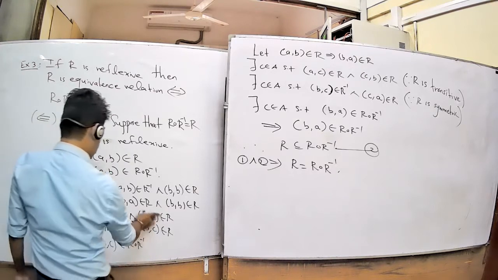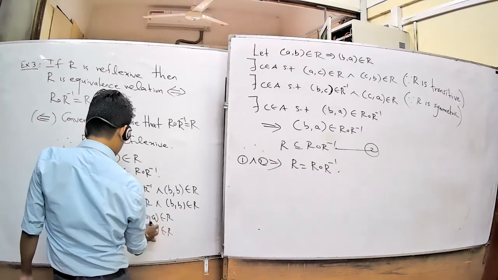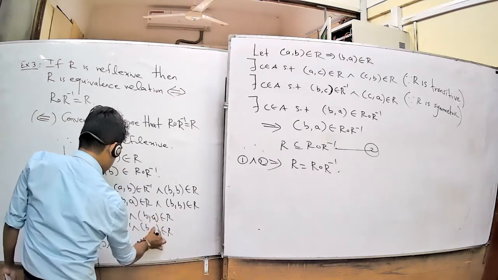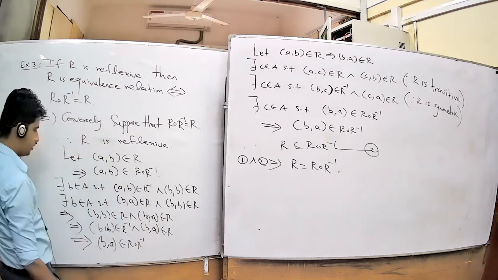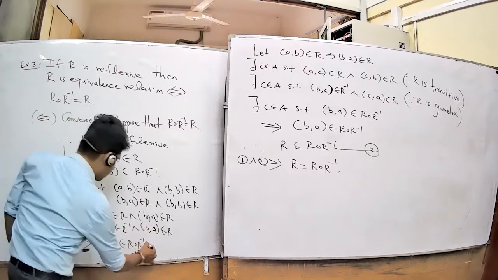Sorry, not (B, C), it is (B, A). Therefore (B, A) belongs to R composition R inverse. But R composition R inverse equals R, no?